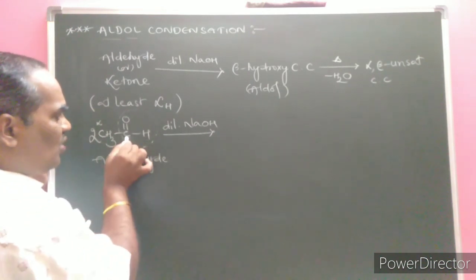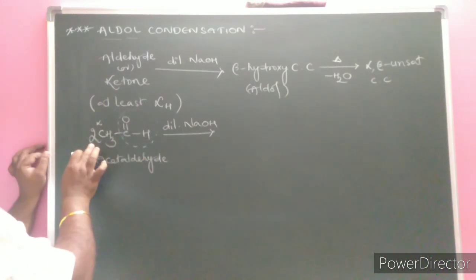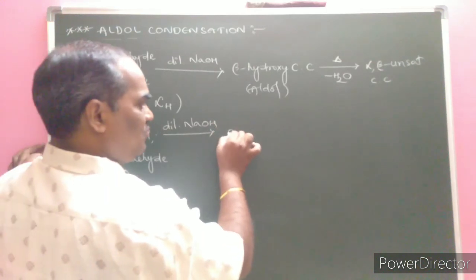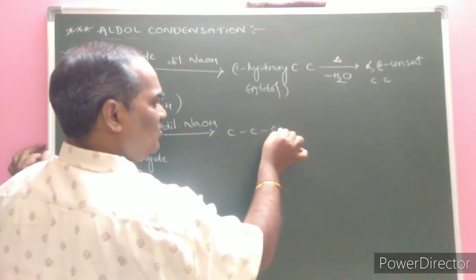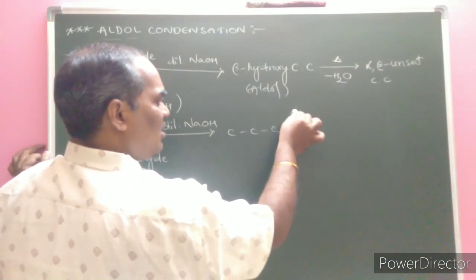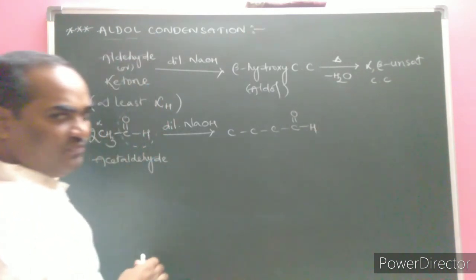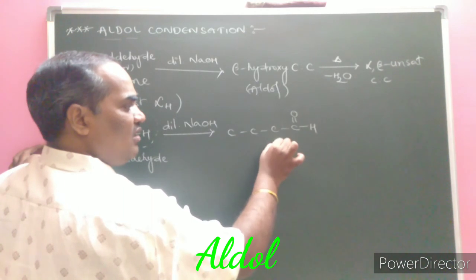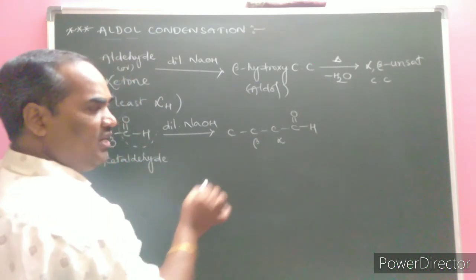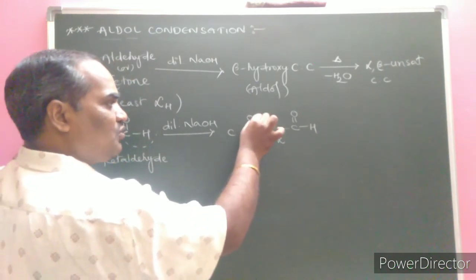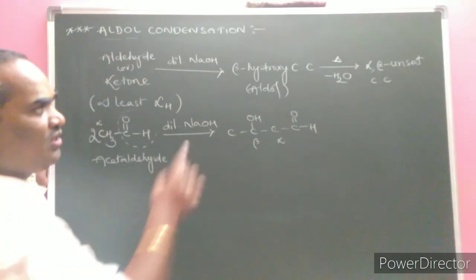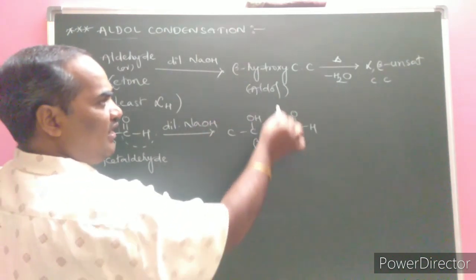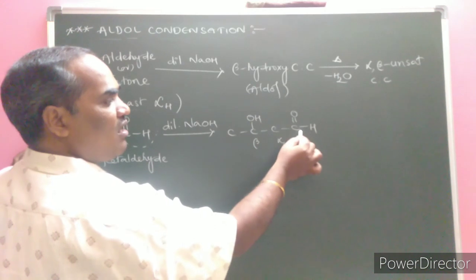The two carbon atoms are originally present, and again 2 moles are there. That is what we need to write. 1, 2, 3, 4: the last carbon atom is aldehyde as it is. This is the functional group, where the next carbon is alpha and the next carbon is beta. On the beta carbon atom, what should be the formed product? OH, because it is beta hydroxy butanal.